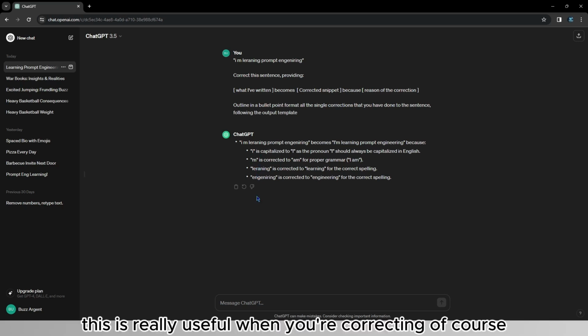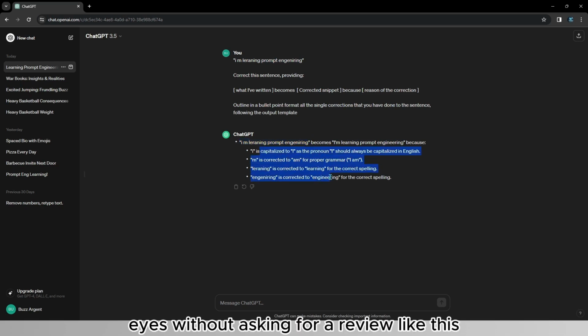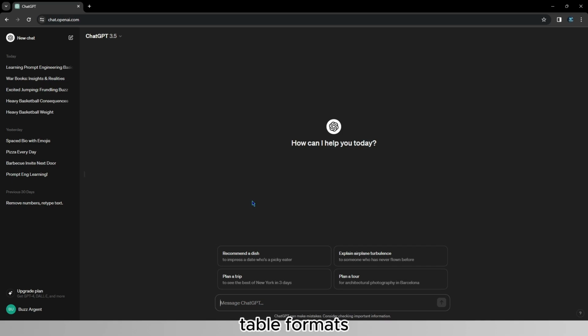This is really useful when you're correcting, of course, longer essays. It's not that useful when you're correcting a single sentence. You could probably have seen the difference between this one and this one with your own eyes without asking for a review like this. But when you're creating longer essays, it's really, really useful to ask it to provide a description for each small thing that is modified. Another really cool feature that you can use regarding output templates is asking for CSV files and table formats.